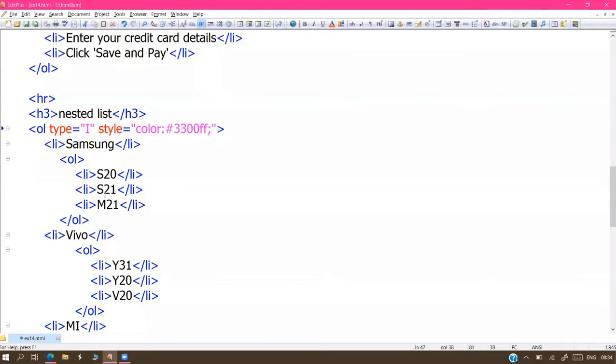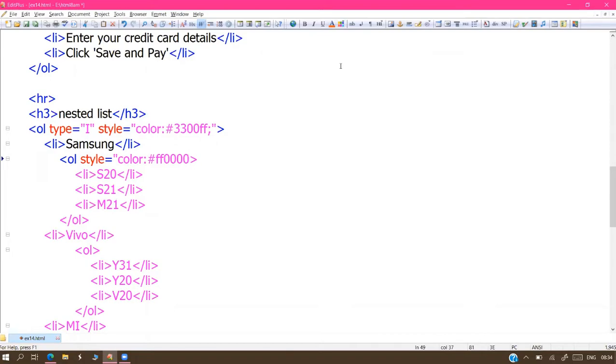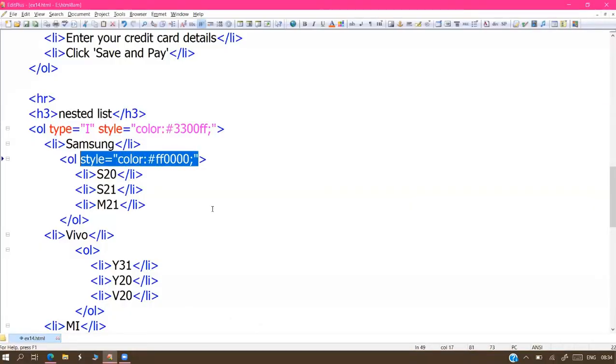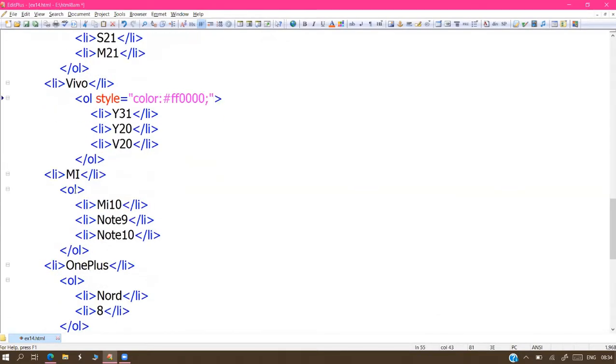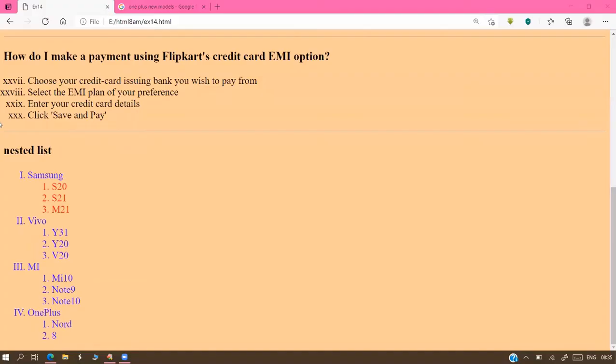So main companies in blue color. Sublist, sir, we have to redefine again, so color followed by the value of the color. All sublists I need in the same color. Or if you're interested, every sublist we can display in a different color also. Your choice.